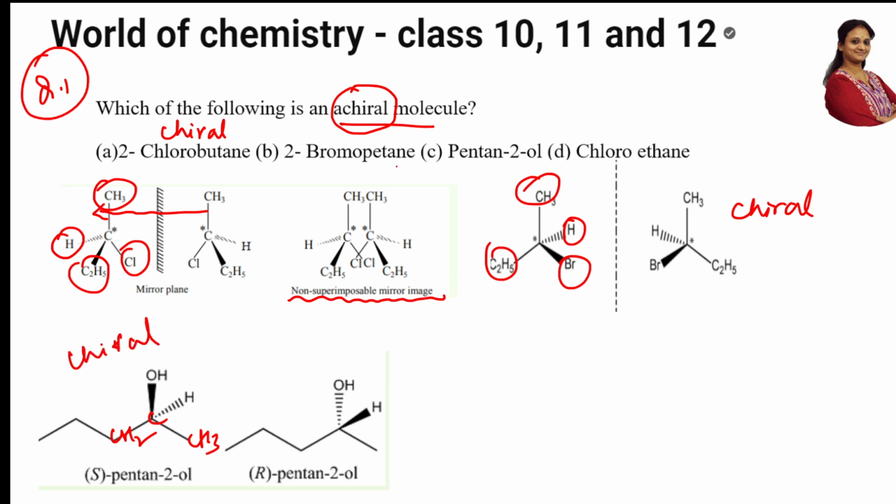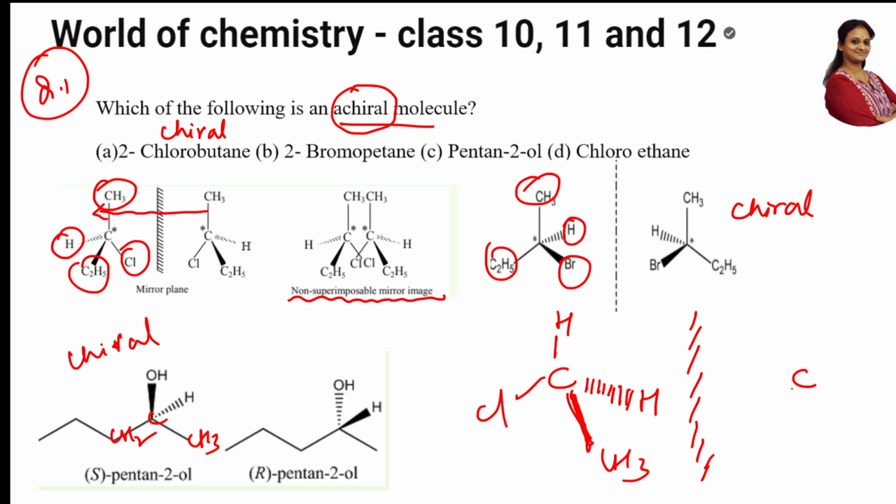Okay, the last one left out. Chloroethane. Now let us draw chloroethane. So all chirals are over. I should show which is achiral. So chloroethane, one carbon, one more hydrogen, and 1, 2, 3, 4. Okay, the line. Okay, hydrogen. This is a little bit wet structure, CH3, and this is chlorine. This is chloroethane. Now let me draw the mirror image of this. When I draw the mirror image, this carbon is here, this hydrogen is here, the CH3 again is, a little bit this side because you are rotating it, CH3.